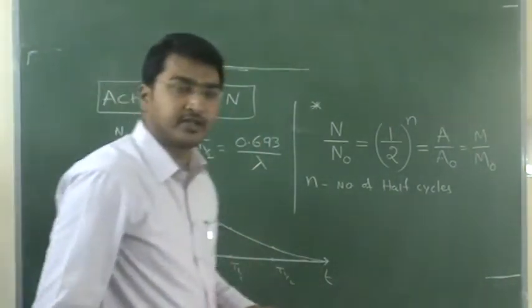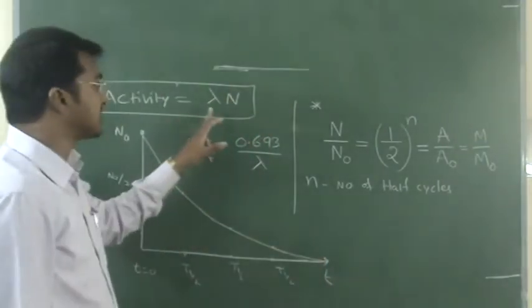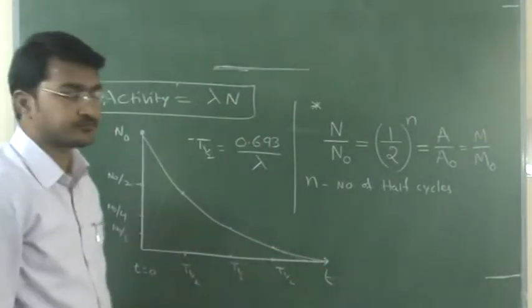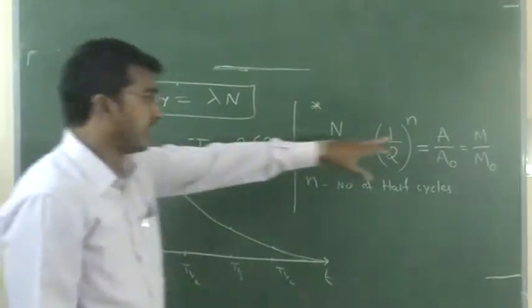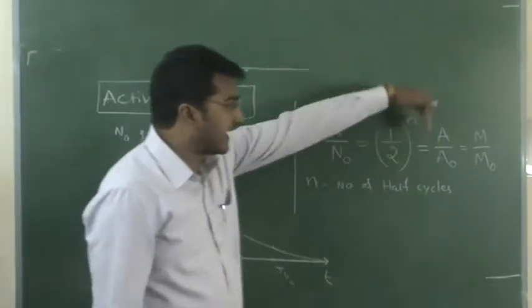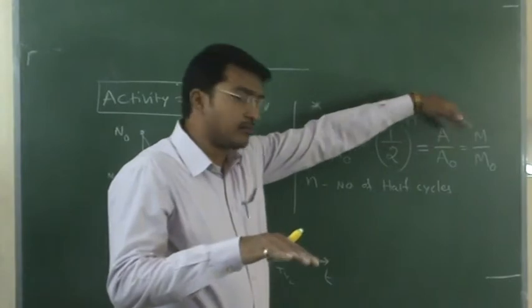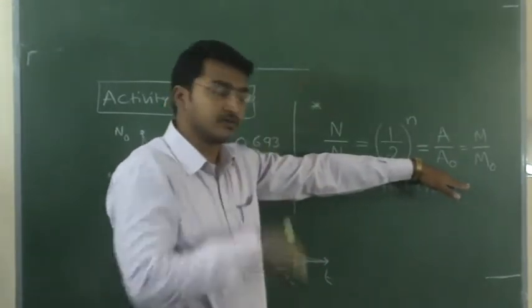So radioactivity, how to find radioactivity? This is the formula, lambda N, that I will discuss now. A by A naught is what? Activity at present time by activity at previous time.